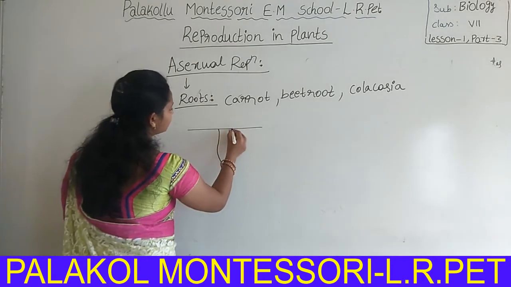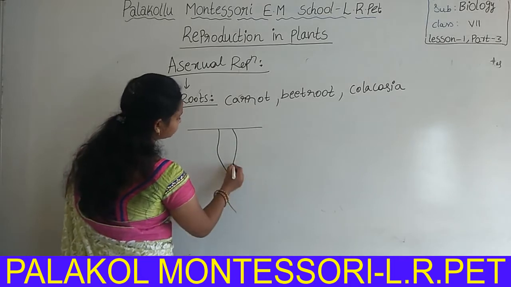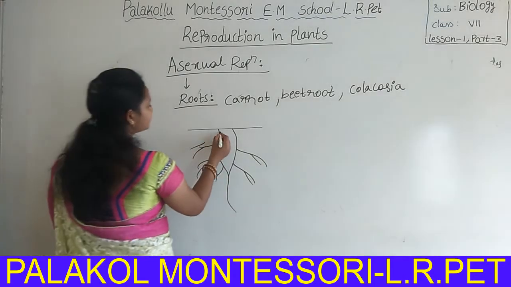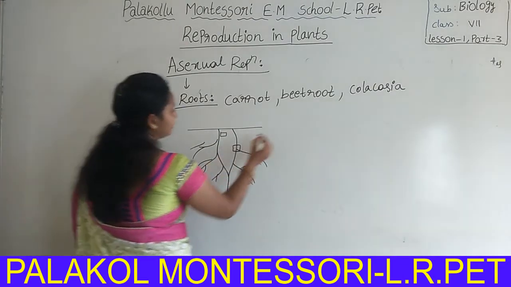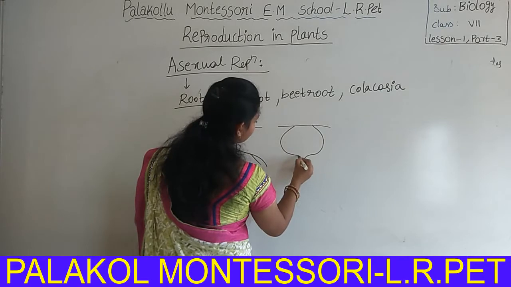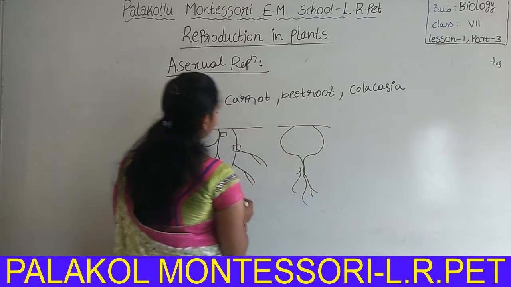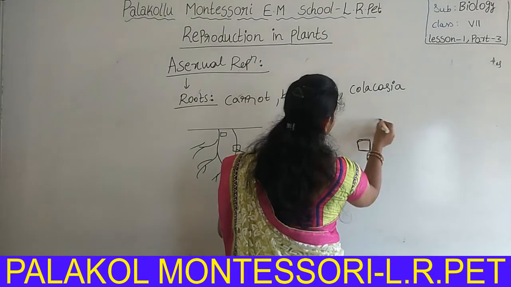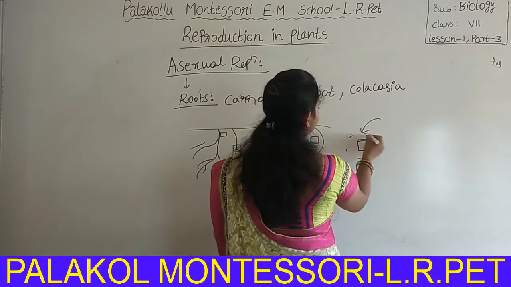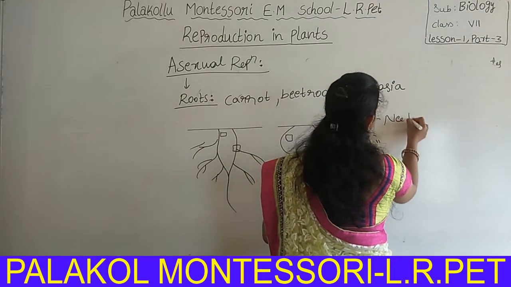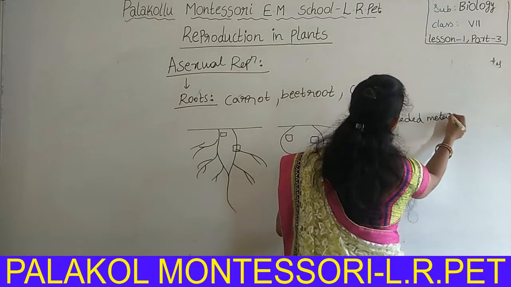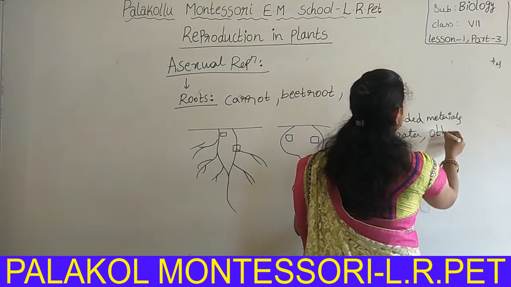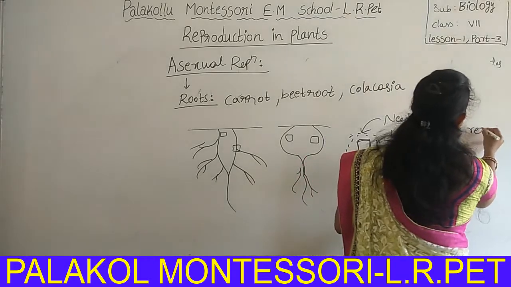From these storage roots, we take a small piece of carrot or a small piece of beetroot, cut it and plant it in the soil, providing needed materials like water and other requirements like chemical fertilizers.